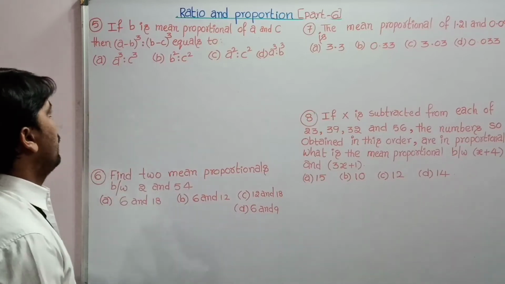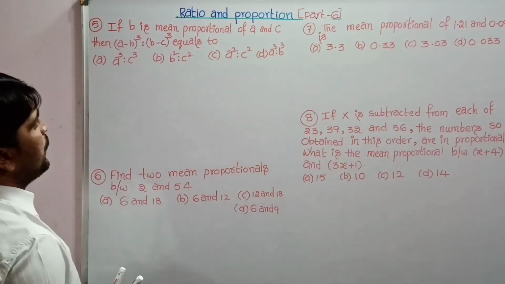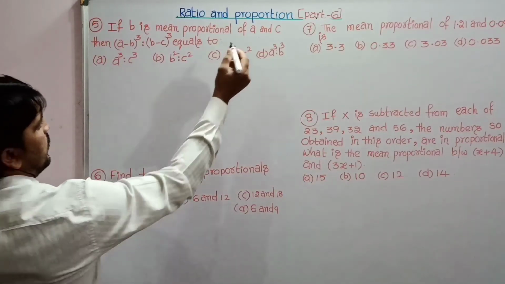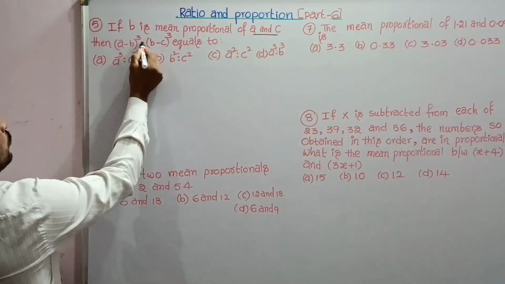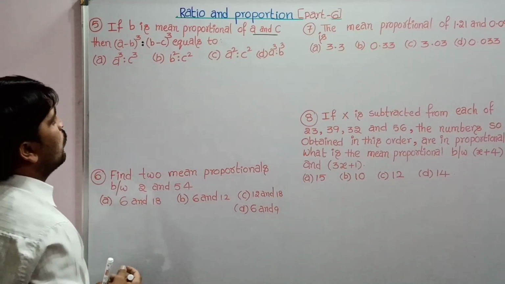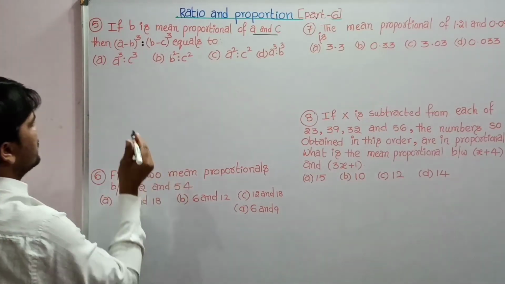Next question, the fifth one. If B is the mean proportional of A and C, then A minus B whole cube is to B minus C whole cube equals to, and 4 options are given here.